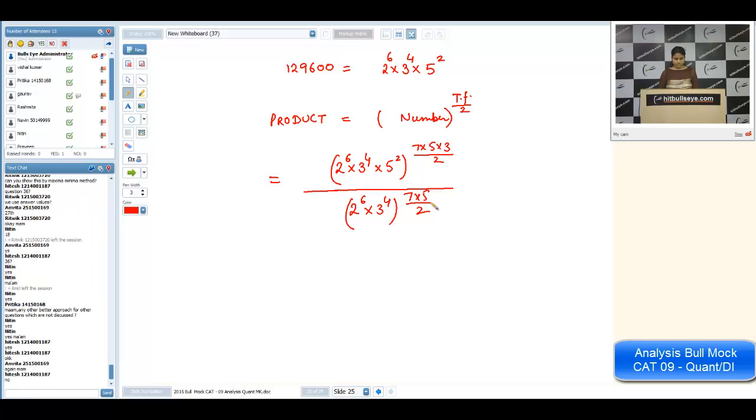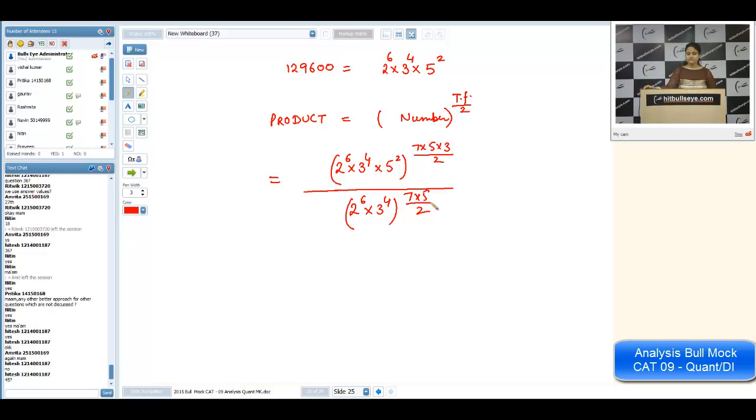Is it okay now? Amrita, once again, see, you want to know the product of all those factors of 129600 which are divisible by 5. In the numerator, I have taken the general product formula. I'm using that formula. But that expression will include all those factors also which are not divisible by 5.